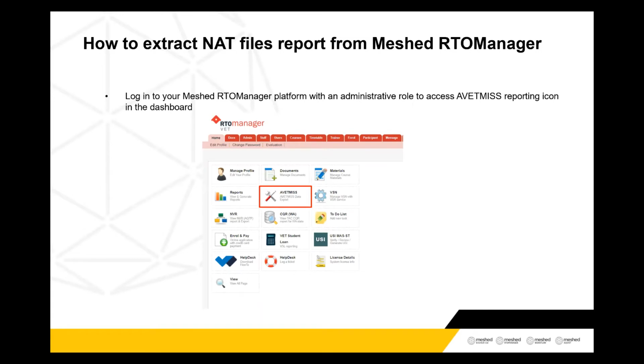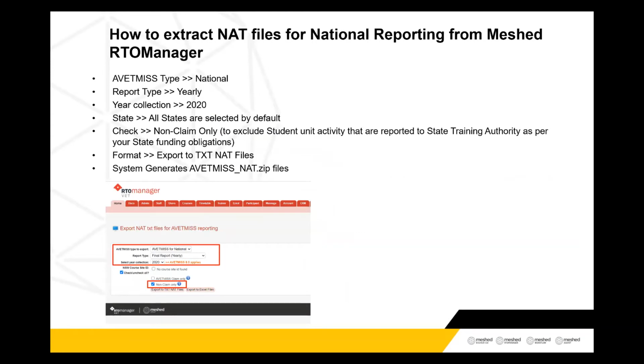Now, in terms of the system, how to extract the files. You need to log in with your administrative login access. Once you log into the system, in the dashboard, you have AVETMISS data export tools. Once you click on that, this is what you have to do. In order to get your national reporting data from the system, the first important information to select is national. So you choose the option national, report type yearly, and it will automatically put year 2020. All states are selected by default based on these selections.